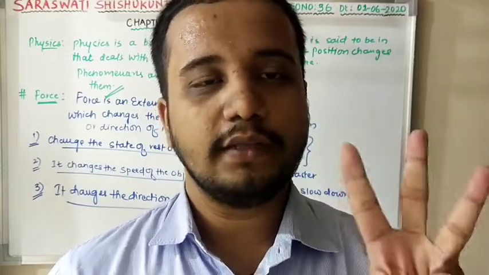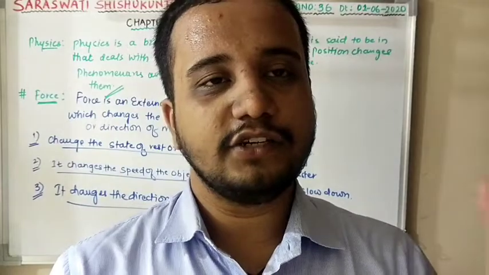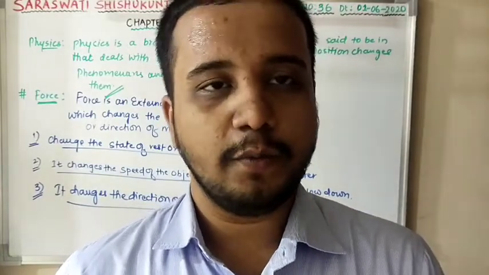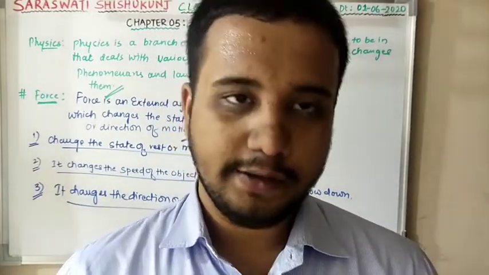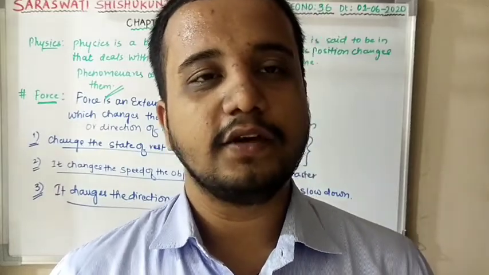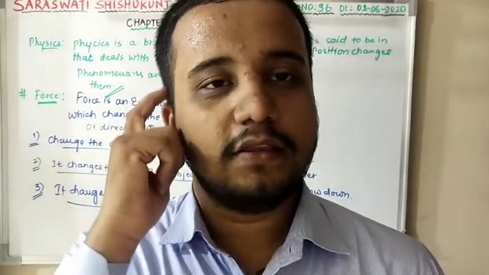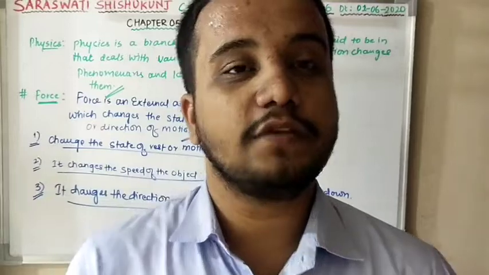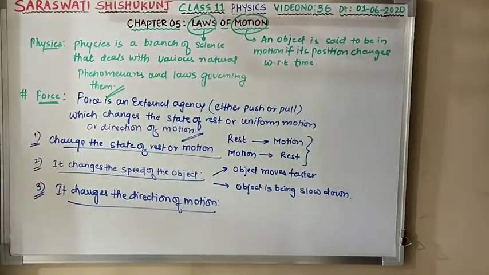So force can do three things. Number one, it can change the body from state of rest to uniform motion, or from uniform motion to rest. Second, it can increase or decrease the speed of an object. And third, we have studied that it can change the direction of the motion. Is this clear? Hope perfectly cleared.